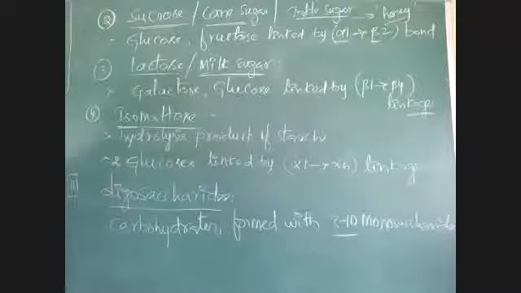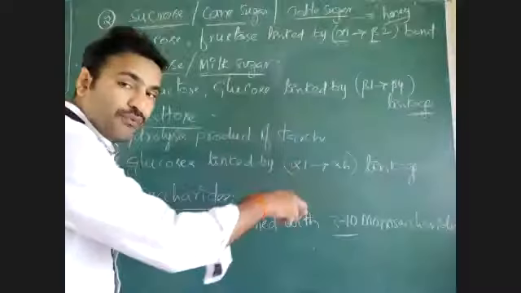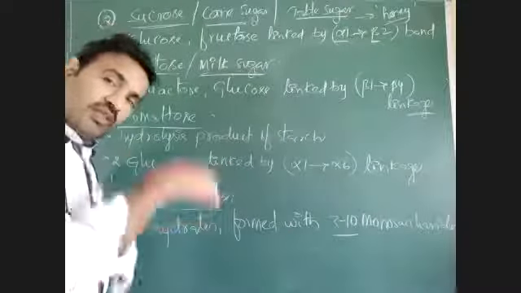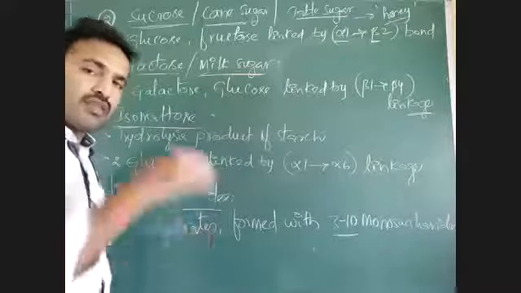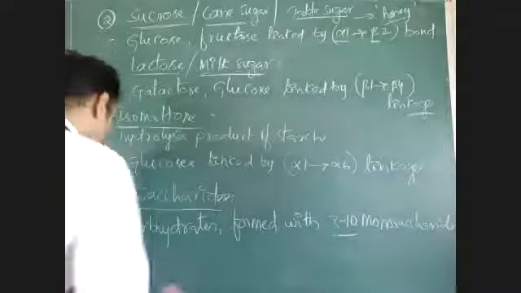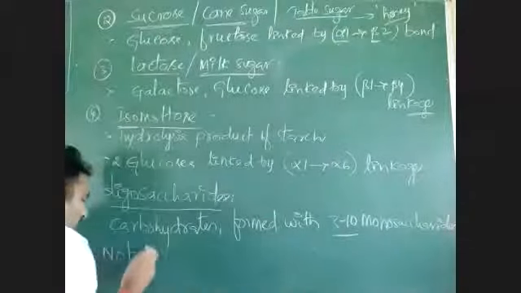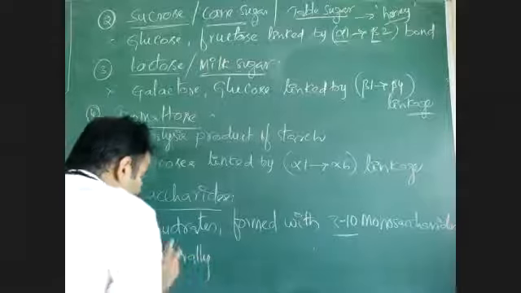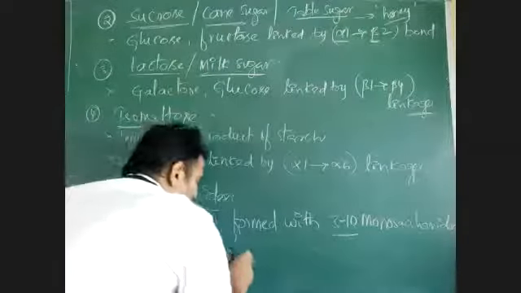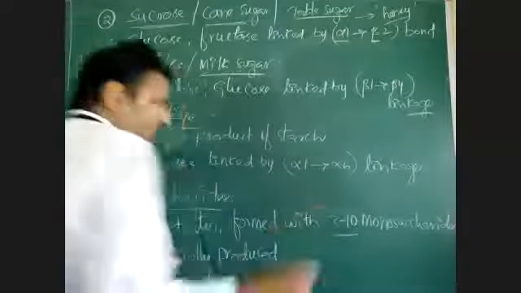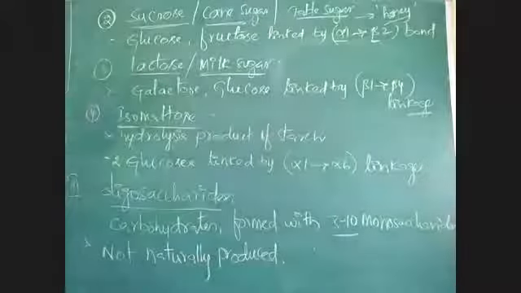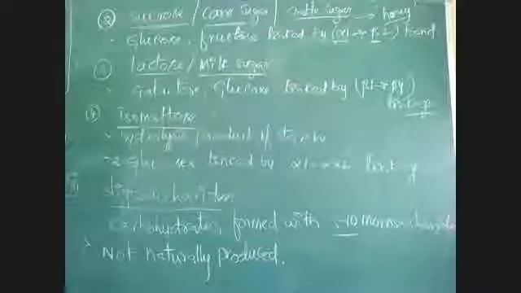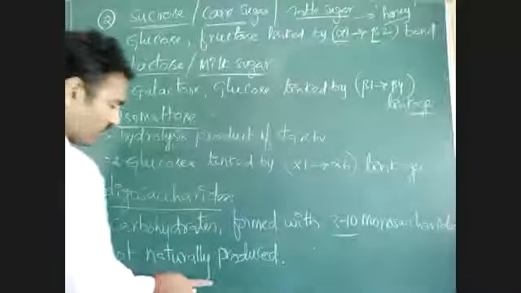Based on 3 or 4 or 5 like that: 3 sugars means oligosaccharide, 4 sugars is also an oligosaccharide. These are not naturally occurring, not naturally produced, whereas monosaccharides and disaccharides are naturally present and produced naturally.